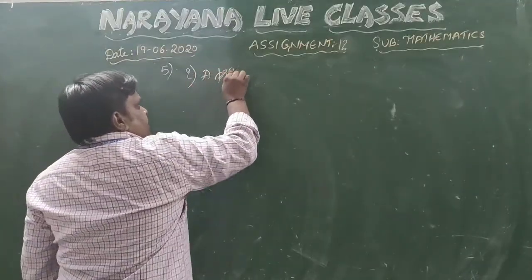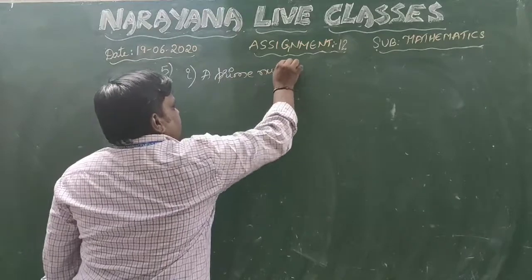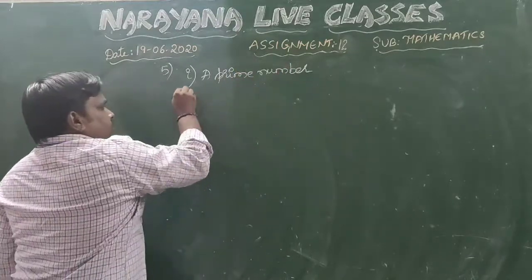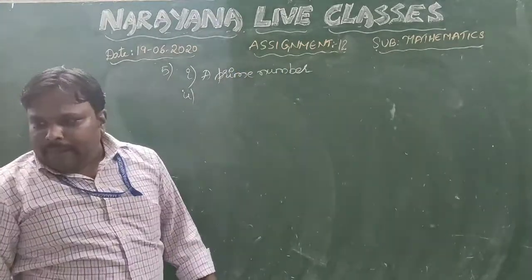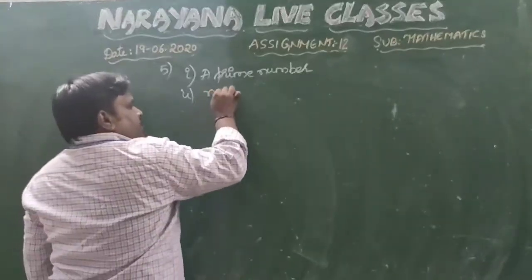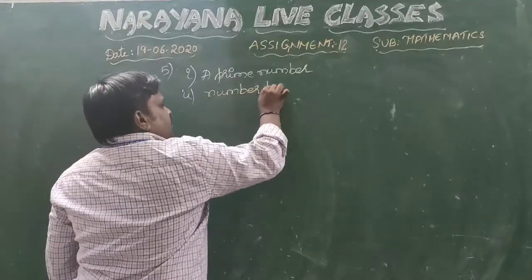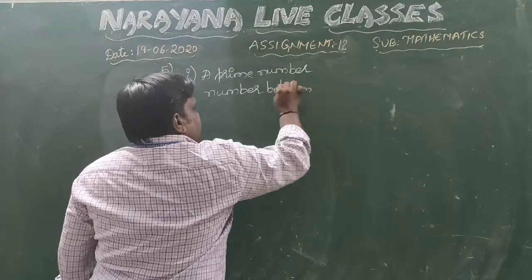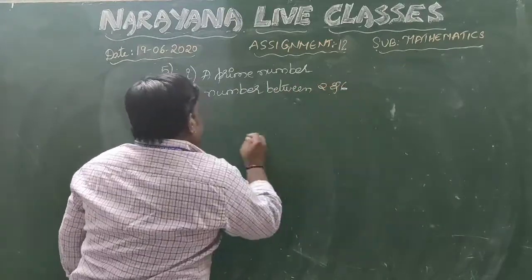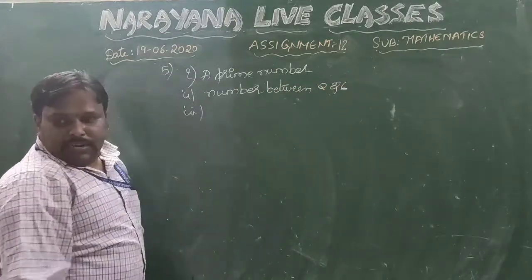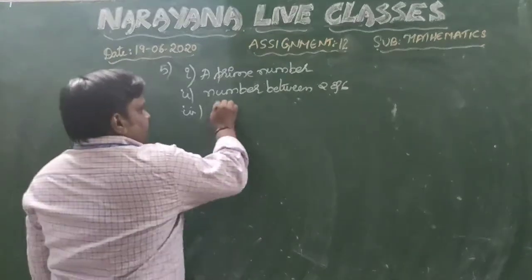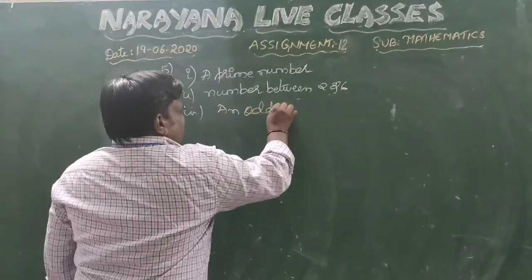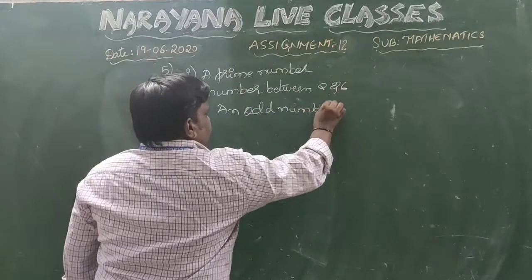A prime number is the first one. Second one, a number lying between 2 and 6. Number between 2 and 6. Third one, an odd number. These are the 3 questions you have to find.